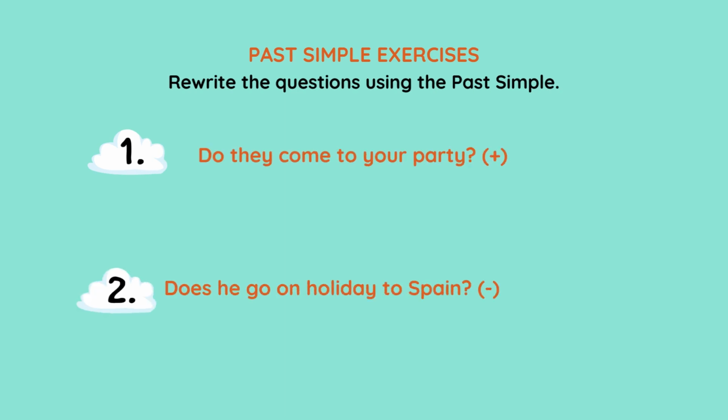In the following exercise, you need to rewrite the questions using the past simple. So the original questions are in the present simple tense. And now you need to rewrite them in the past simple and write an affirmative or negative short answer. The first sentence, do they come to your party? The second sentence, does he go on holiday to Spain? So let's see these questions in the past simple tense and their short answers.